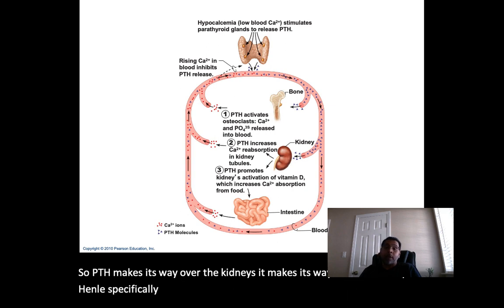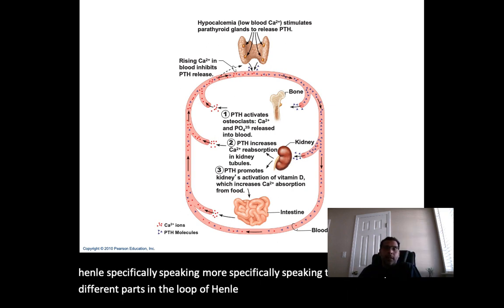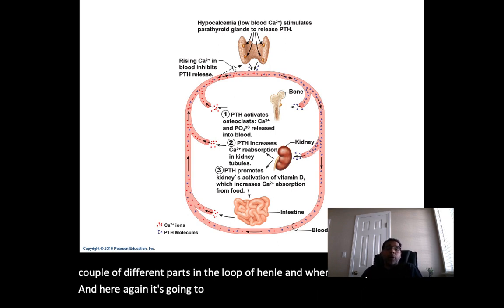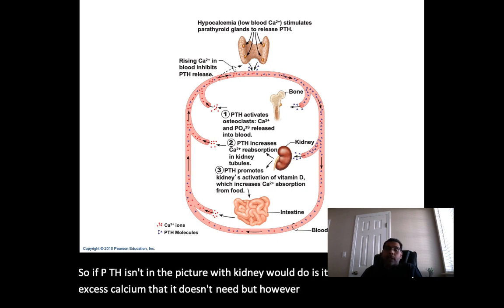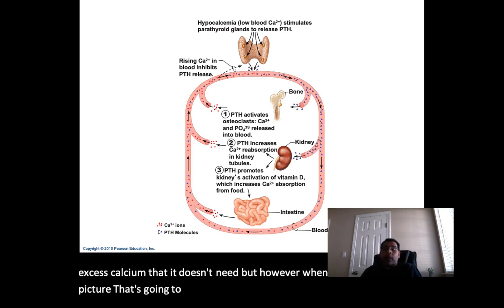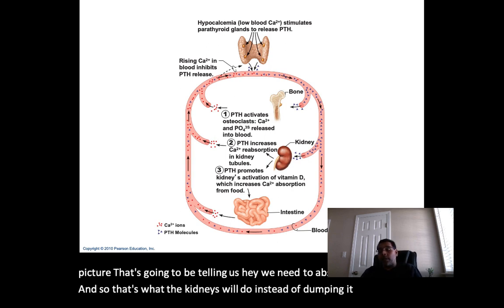Even more specifically, you're going to have to know there's a couple of different parts in the loop of Henle and where exactly it's at. And here again, it's going to increase calcium reabsorption. If PTH isn't in the picture, the kidney would remove any excess calcium that it doesn't need. However, when PTH comes into the picture, it's telling us, hey, we need to absorb more calcium, and so that's what the kidneys will do, instead of dumping it out in the urine.